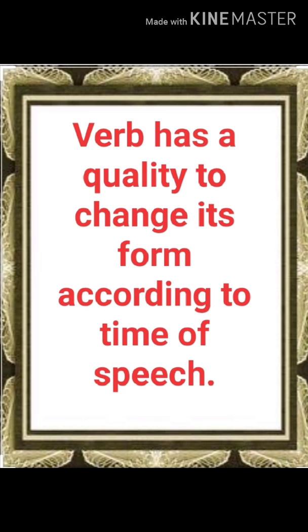because now you are in 5th standard and you have done present, past and future, all the tenses, you are aware about them, and you know that we change the form of the verb in present tense, past tense and future tense. So we use different form of the verb in present, then we change that form when we are talking about past tense, and when we are talking about future, then also we change the form of the verb. Okay, so it's a quality of a verb that it changes its form according to the time. Okay, remember it.